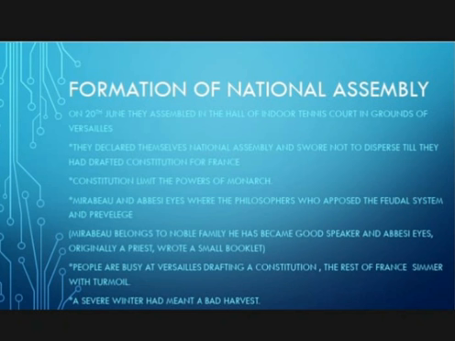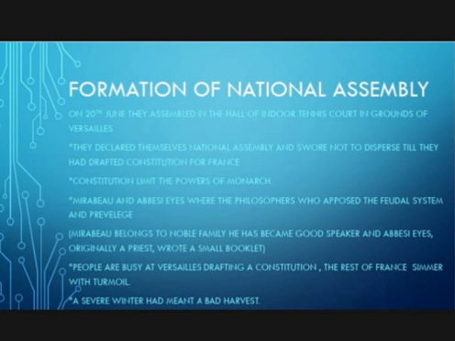Next subtopic, formation of the National Assembly. When they were not happy with the king, who was not ready to change the voting system, they walked out of the assembly in protest, and then gathered on 20th June.